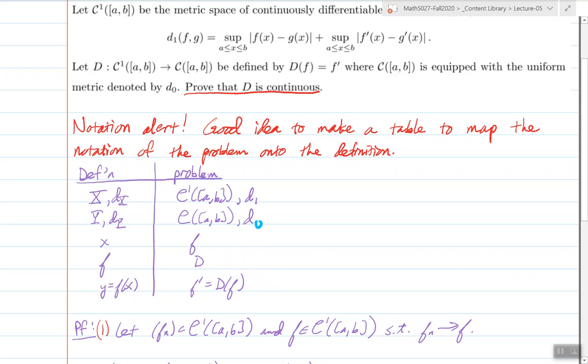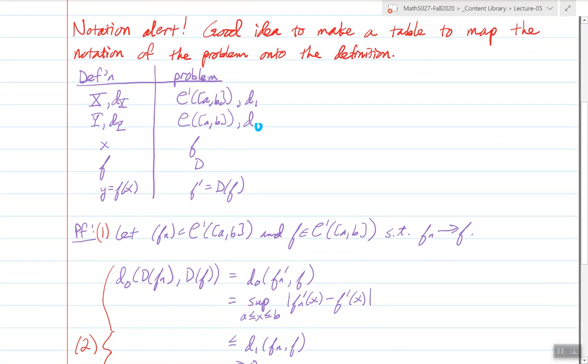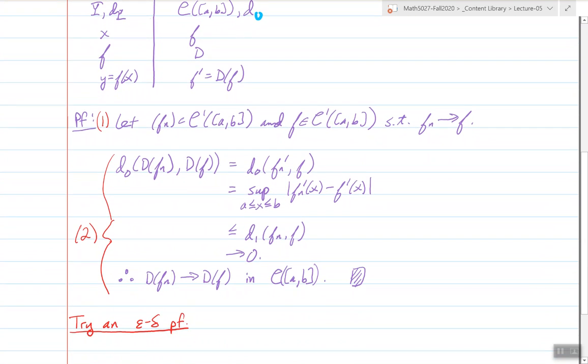So it's a good idea to do that if it seems like a lot of notation, especially when you're solving these problems with very specific metric spaces that are not the reals. It's not a bad idea to make a table for yourself like this, just so you can map all the notation of that problem onto the definition that you're using to prove continuity. Now, the proof is not too hard. Like I said, there's 2 steps with sequential.